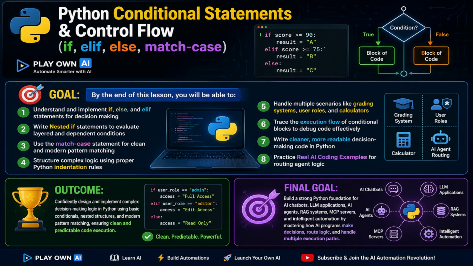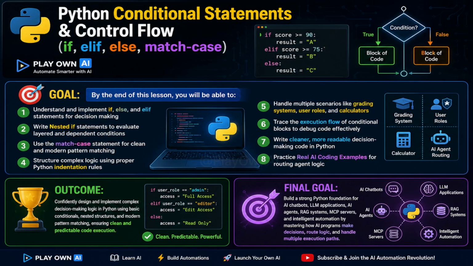5. Handle multiple scenarios like grading systems, user roles, and calculators. 6. Trace the execution flow of conditional blocks to debug code effectively. 7. Write cleaner, more readable decision-making code in Python. 8. Practice real AI coding examples for routing agent logic outcomes.